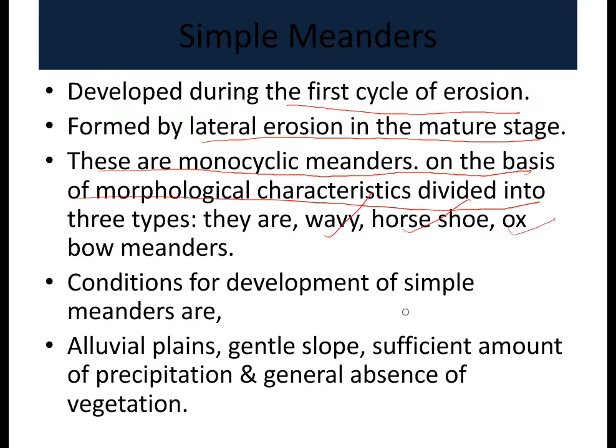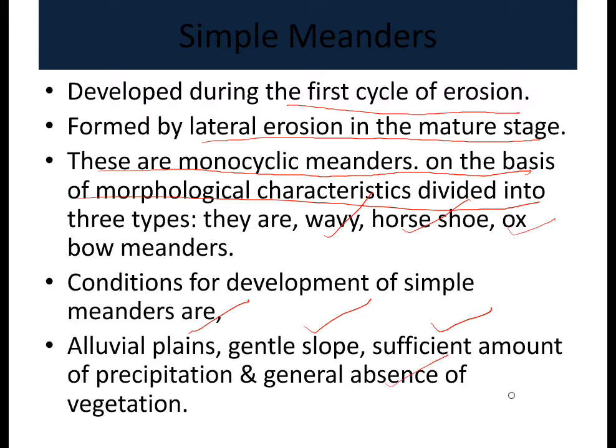The conditions for development of simple meanders are alluvial plains, gentle slope, sufficient amount of precipitation, since the volume of water also determines this, and general absence of vegetation.